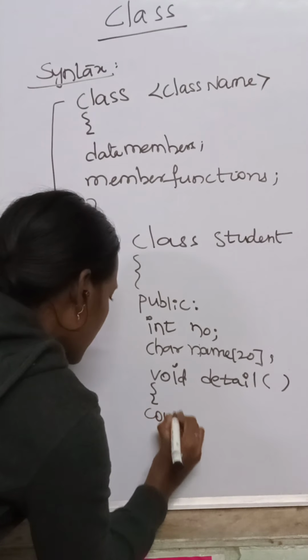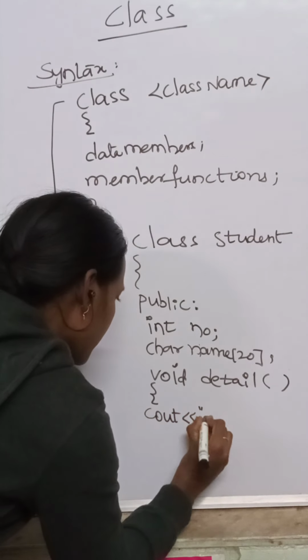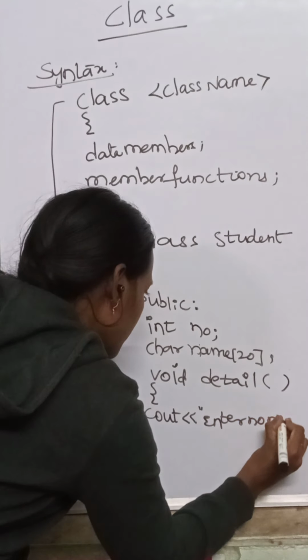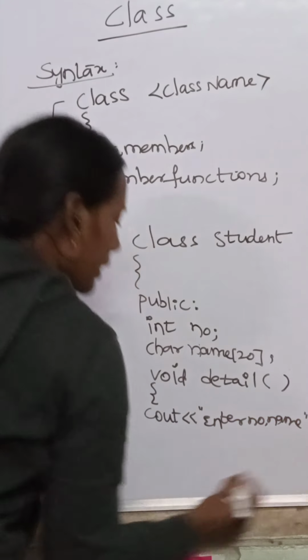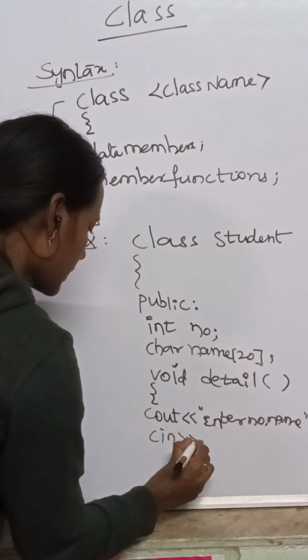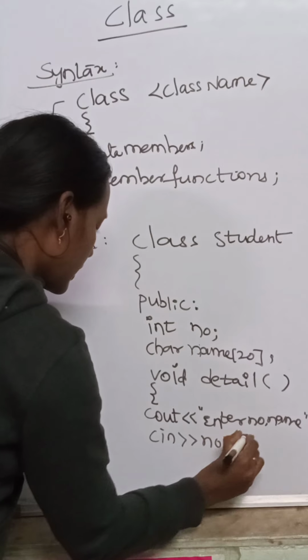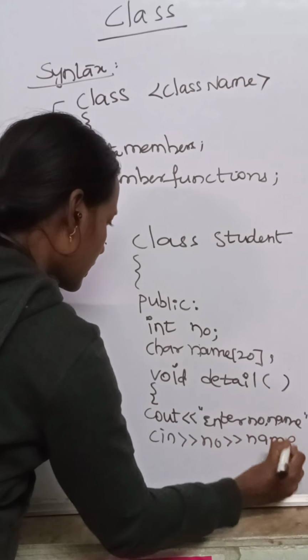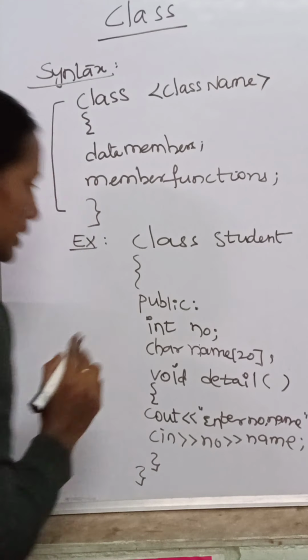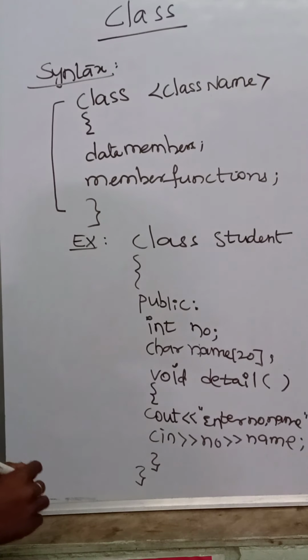Now write down cout enter number comma name. Now accept number and name and close the function and close the class. So this is about the class.